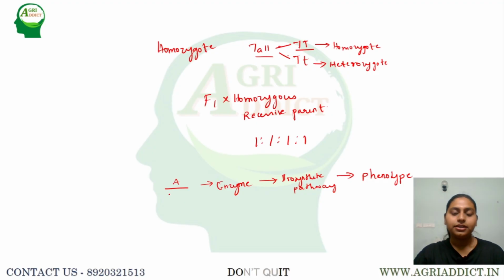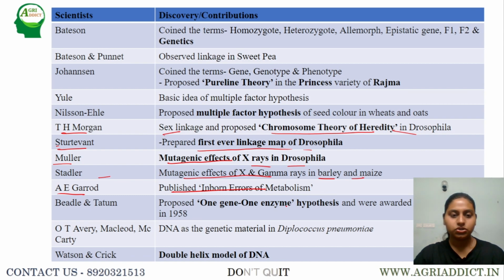What Garrod said is, if any mutation takes place, or if any person is suffering from a hereditary disease, the particular gene will be hampered, so the enzyme required for the biosynthetic pathway will be absent or non-functional, so the particular phenotype will not be expressed, hence he will be suffering from the genetic disorder.